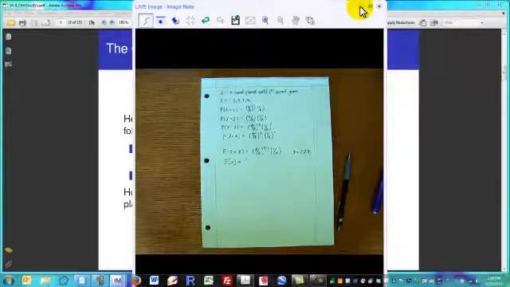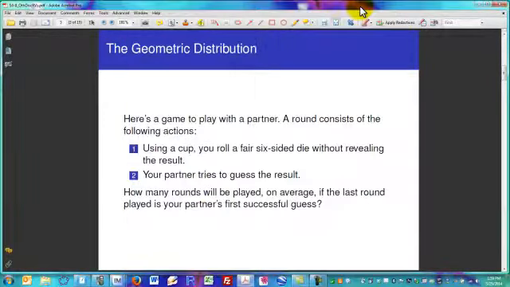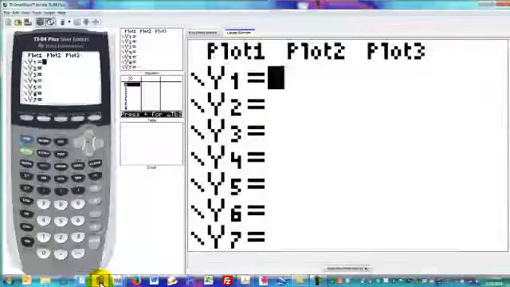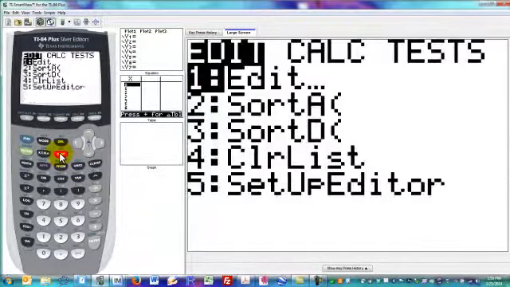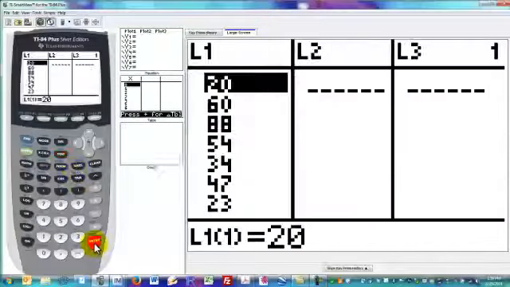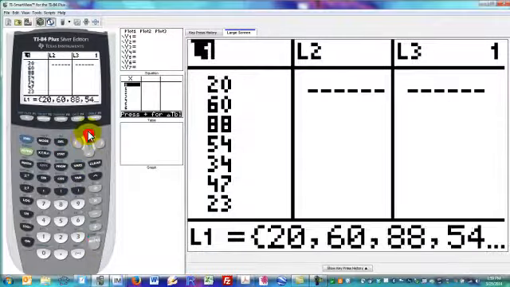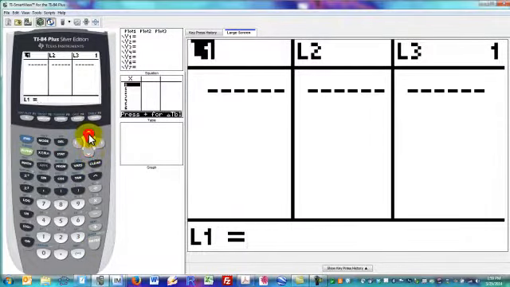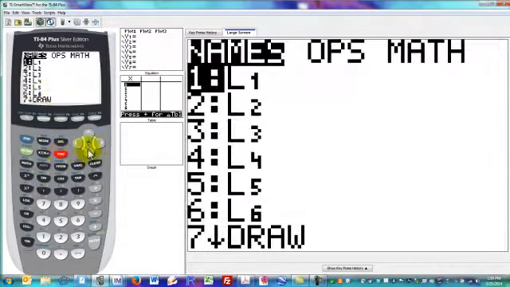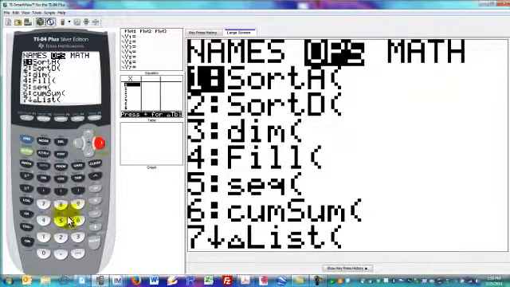So let's see if we can go to the calculator to help us a little bit here. I'll go to the calculator, and for reasons that will become apparent pretty quick, I'm going to use the statistics editor, which allows me to input values into an Excel-like spreadsheet environment. The first thing I'm going to need is a sequence of outcomes for the random variable. So I'll go to list operations and get sequence.